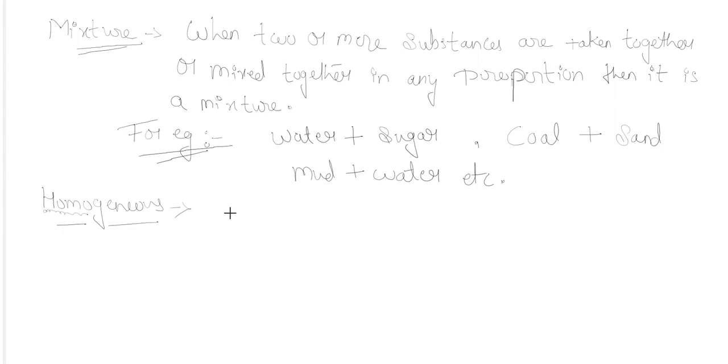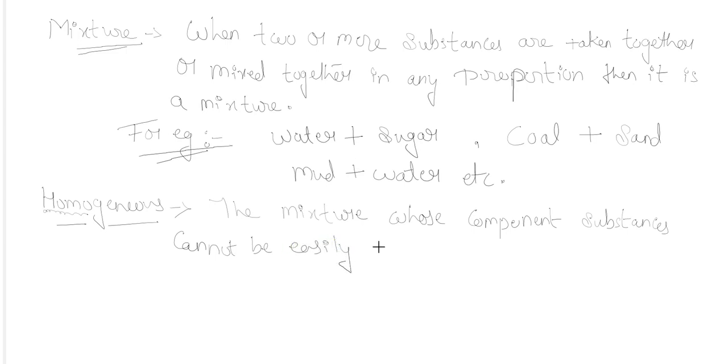So homogeneous mixtures are the mixtures whose component substances cannot be easily distinguished, is called as homogeneous mixture.